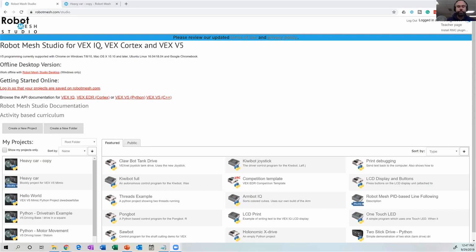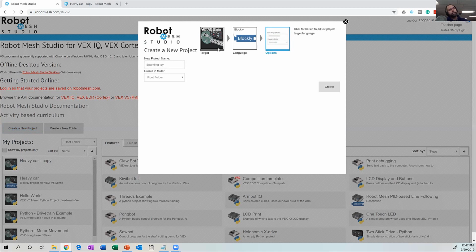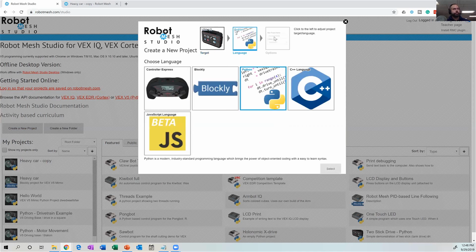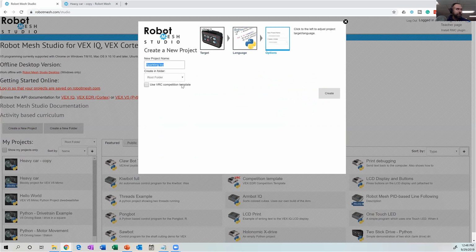And I'm going to share my Python editor. So let's go back to the editor. And I'm going to create a new project. So here I'm going to click on Create New Project. It's going to ask me what kind of project am I creating. So where we were working as a Mimic before, this time I'm going to pick the physical robot. So it just says VEX V5. If you were a VEX IQ person, you would click up here, or if you're a VEX EDR person, you'll click over here. And then my language is going to be Python. And for options here, it gives me a cute name, which is Sparkling Toy. Sometimes it's Whimsical Grass or Joyful Horse. Let's call this motor spin. It's not going to do anything exciting. We're just going to make the motor move, and I'm going to hit create.